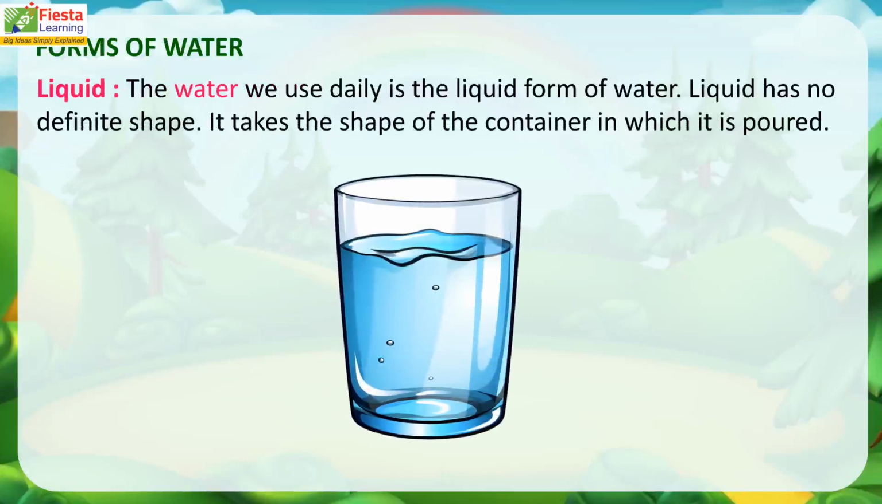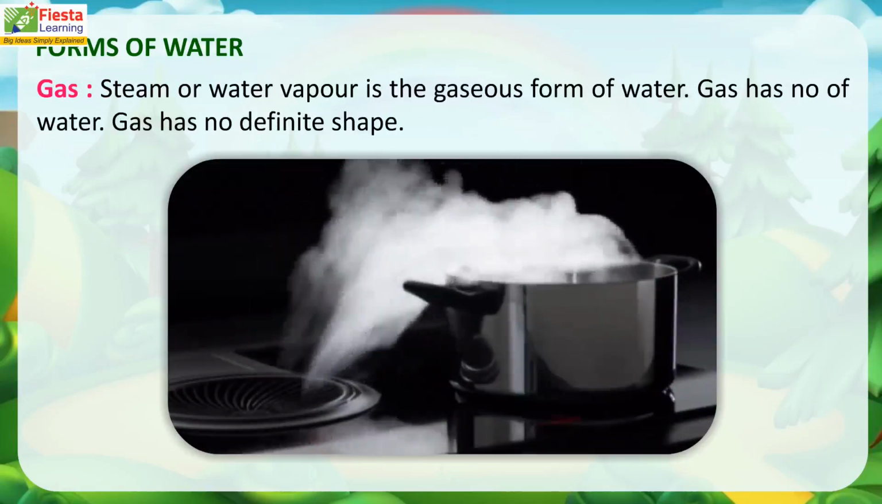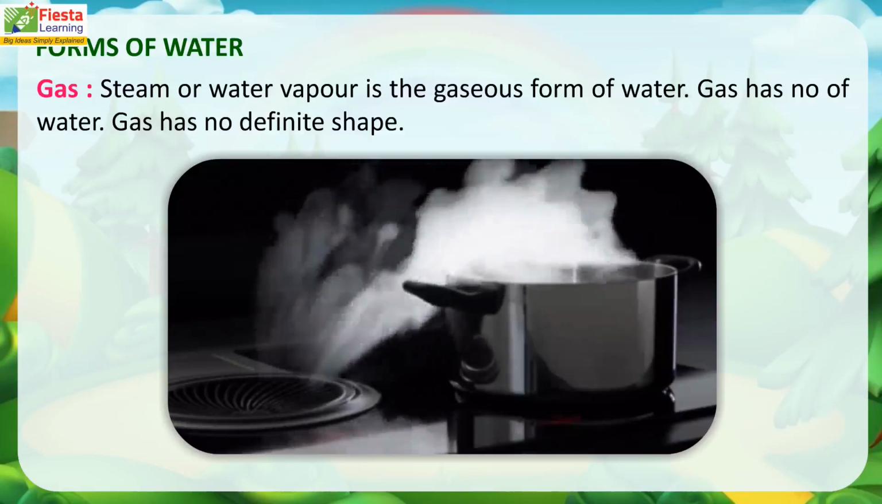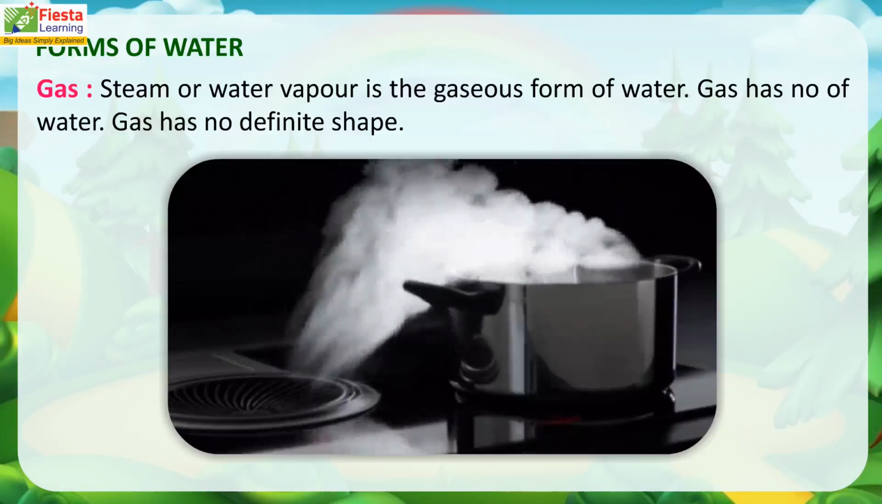Liquid. The water we use daily is the liquid form of water. Liquid has no definite shape. It takes the shape of the container in which it is poured. Gas. Steam or water vapor is the gaseous form of water. Gas has no definite shape.